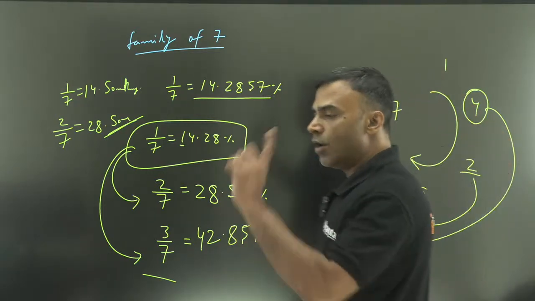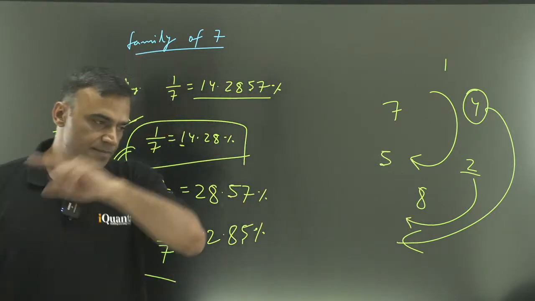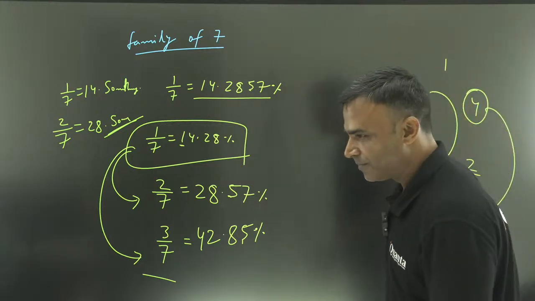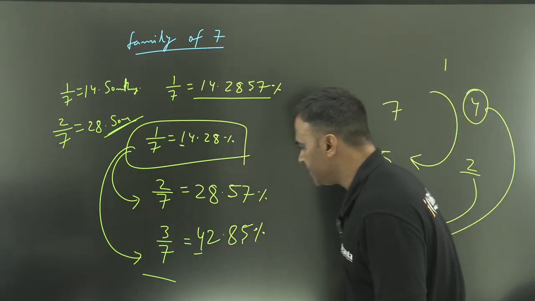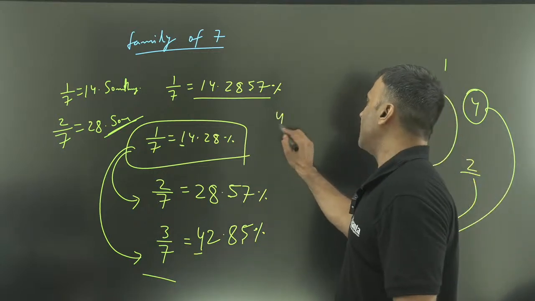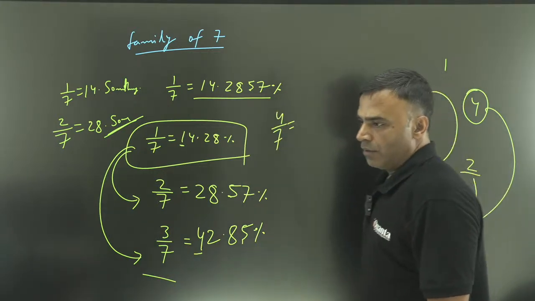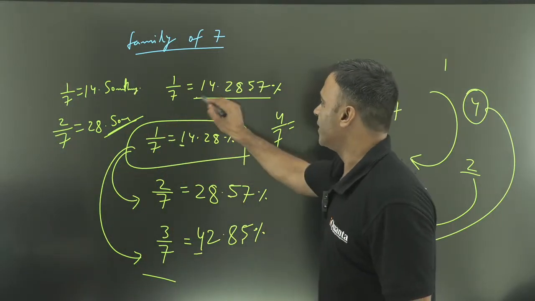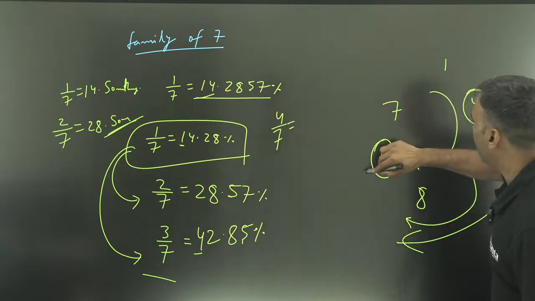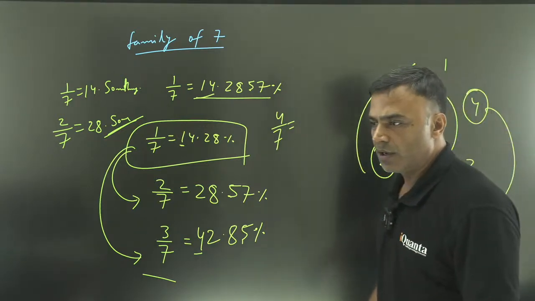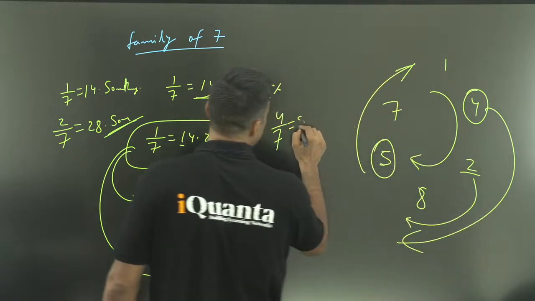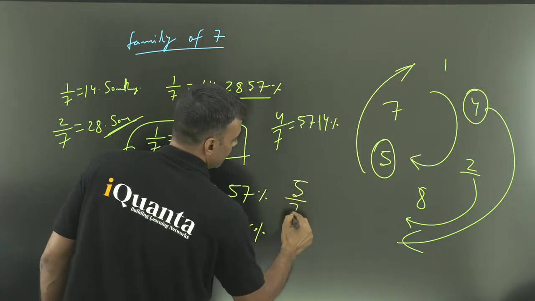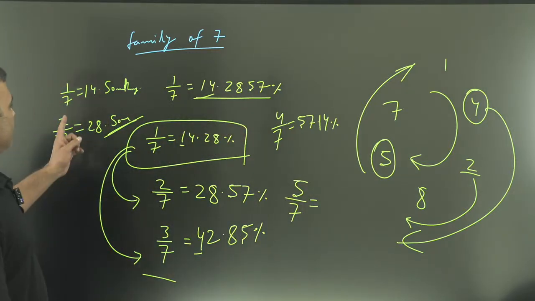Remember these digits: 142857, 142857, and so on. So if I am able to find the first digit, I'll be able to write the number. What will be 4 by 7? 5 by 7. Yes, wah, kya baat hai. So 14 4s are 56. So start from 5 and then go in this order. Cyclic order clockwise. So 57.14%.